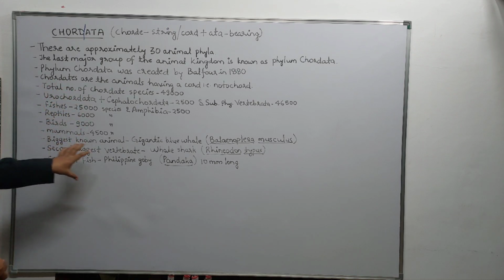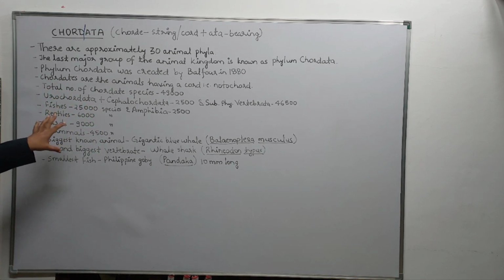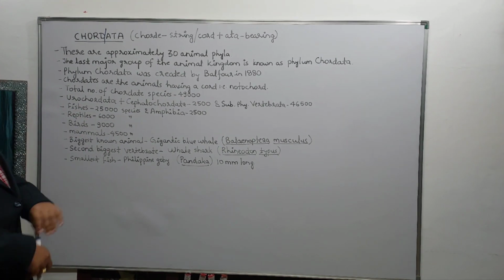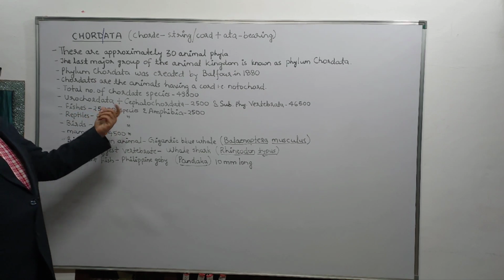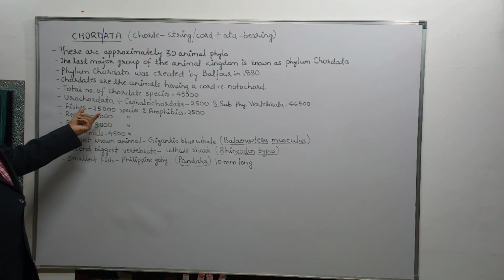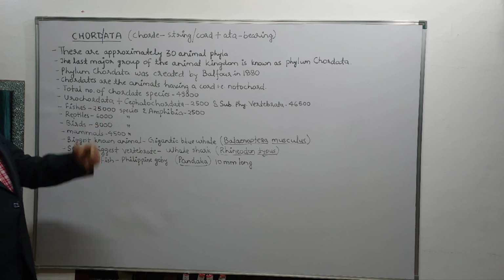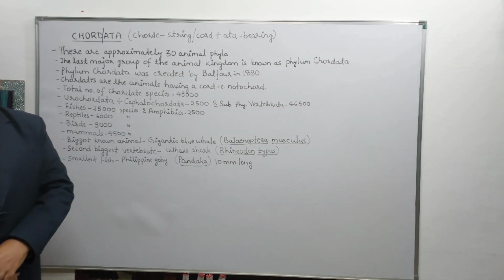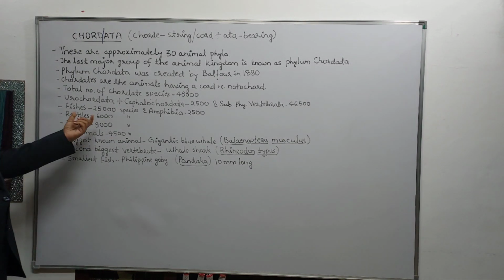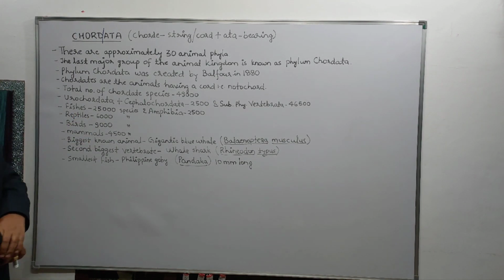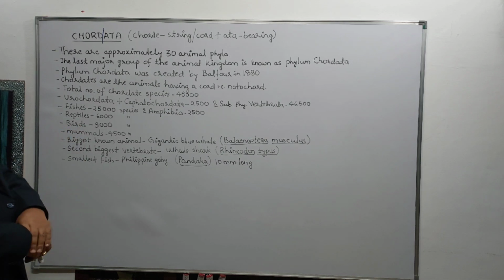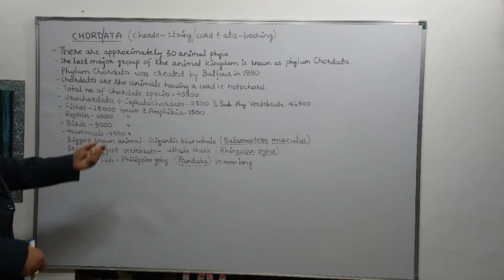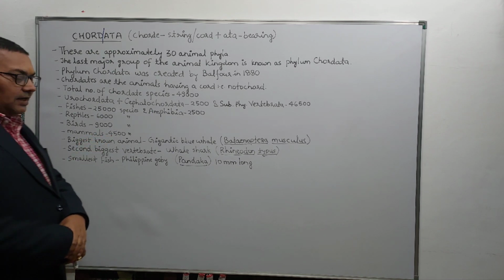Of this, in fishes we have about 25,000 species. If we compare the number of species of the different groups, the fishes comprise the largest number, about 25,000, which is very well written over here. Similarly, in amphibia we have just 2,500 species. In reptiles, there are about 6,000 species. In birds, there are about 9,000 species. And mammals have only 4,500 species.